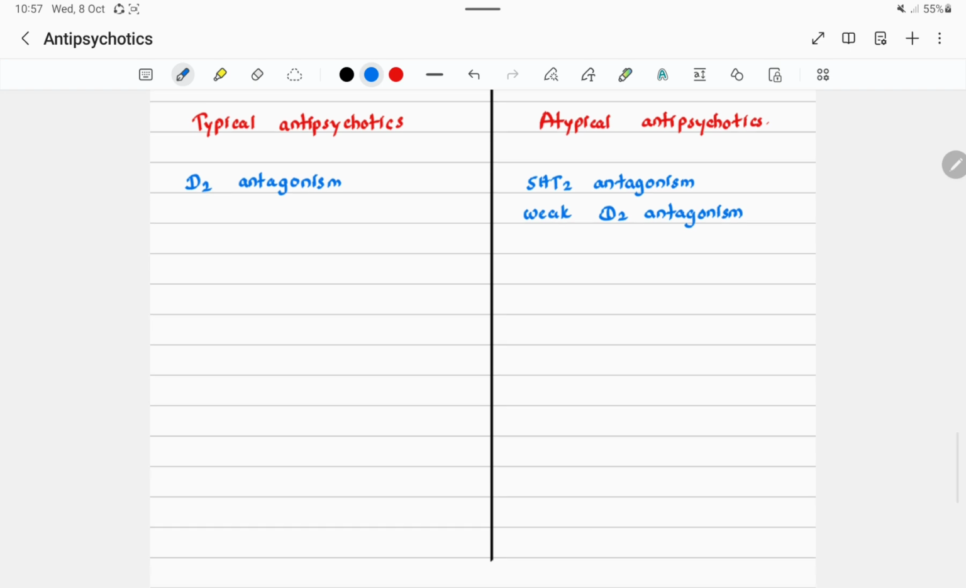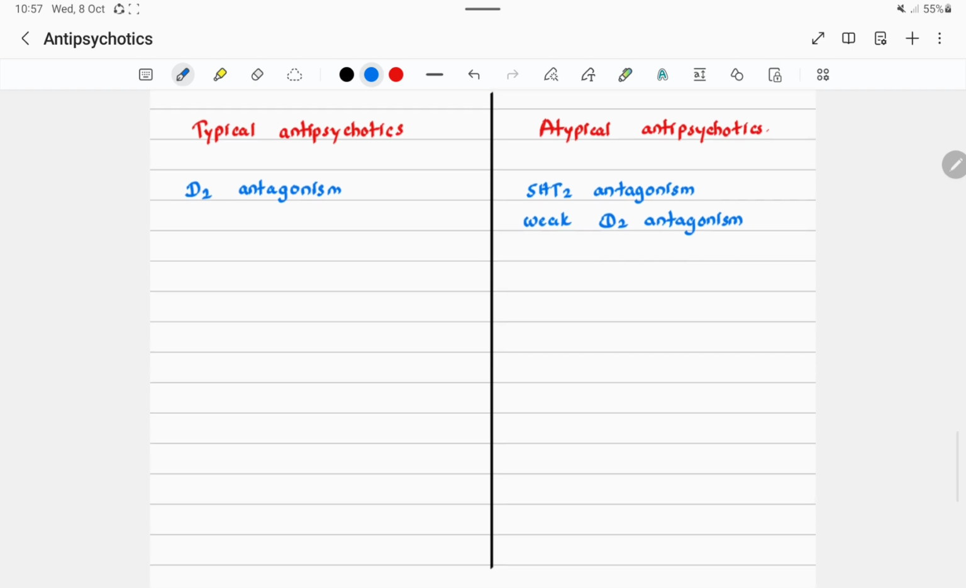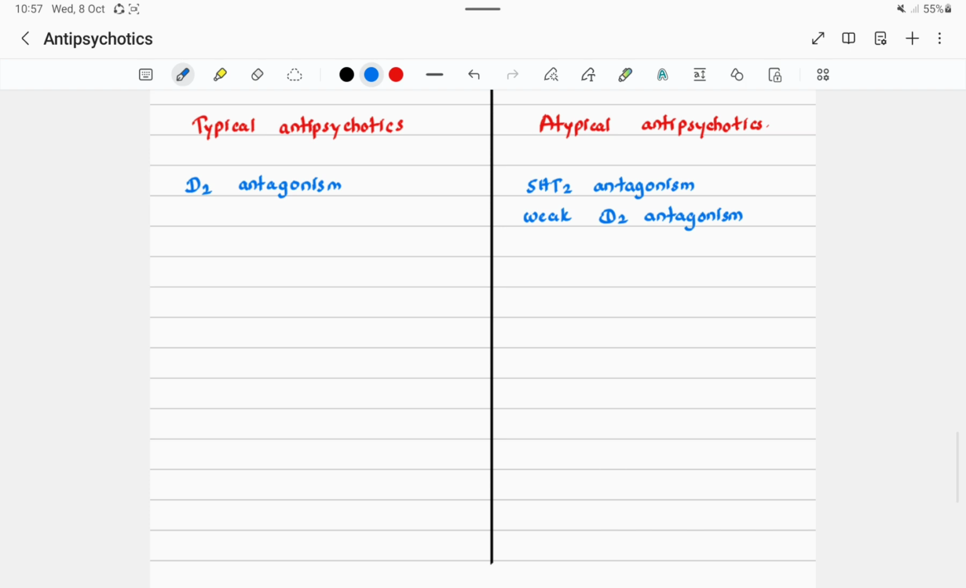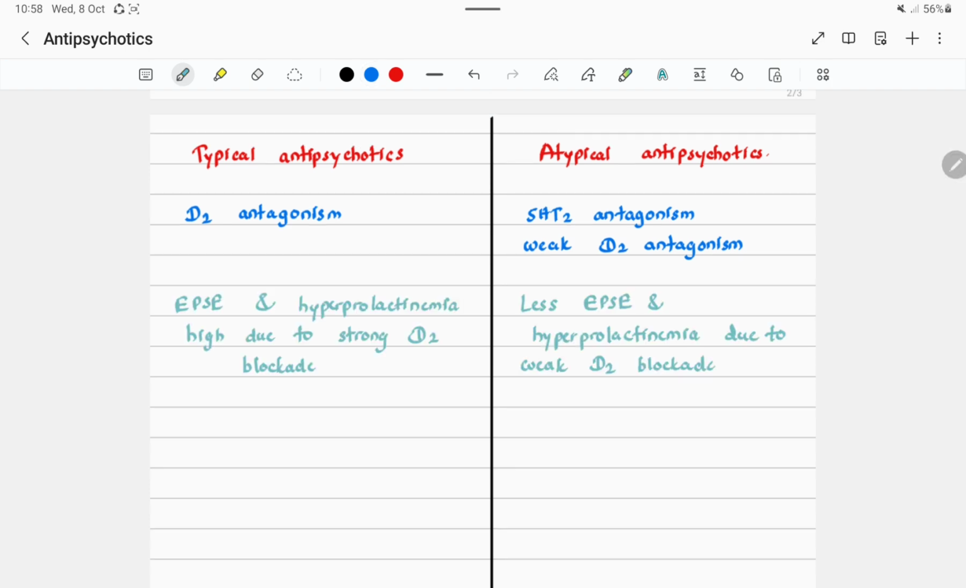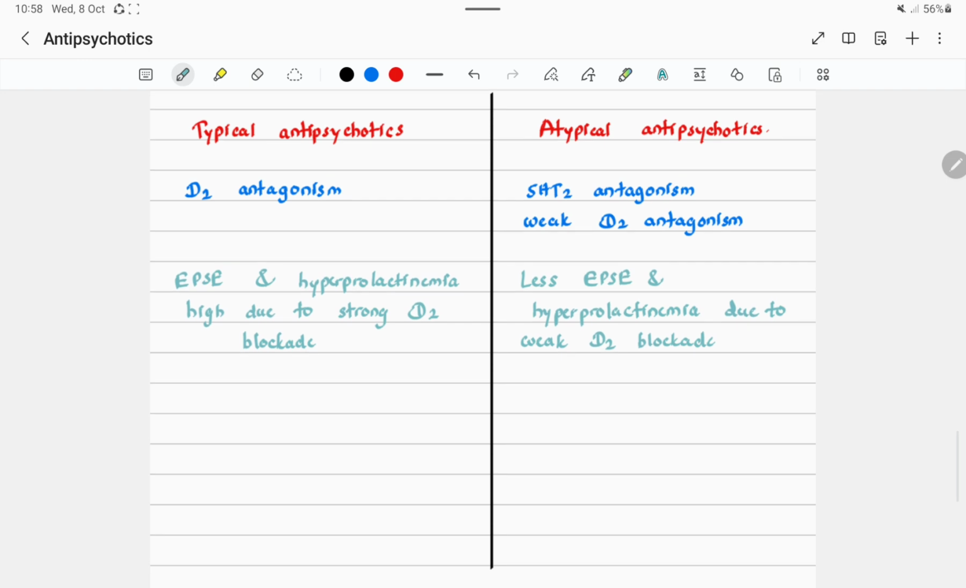The action of typical antipsychotics is D2 receptor antagonism, and in the atypical antipsychotics, the main action is 5-HT2 receptor antagonism. And also atypical antipsychotics have weak D2 antagonism as well. Typical antipsychotics have high extrapyramidal side effects and hyperprolactinemia due to strong D2 receptor blockade, while atypical antipsychotics have less extrapyramidal side effects and hyperprolactinemia due to weak D2 receptor blockade.